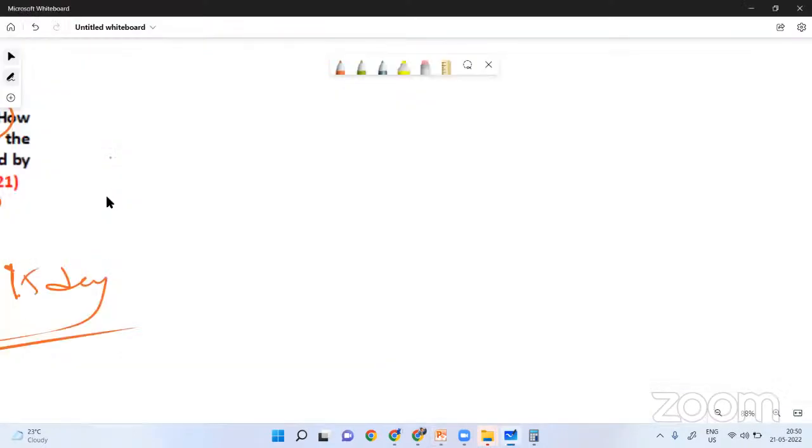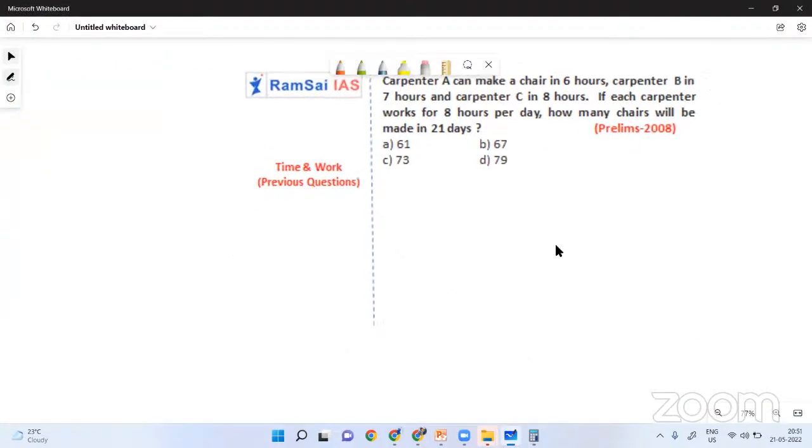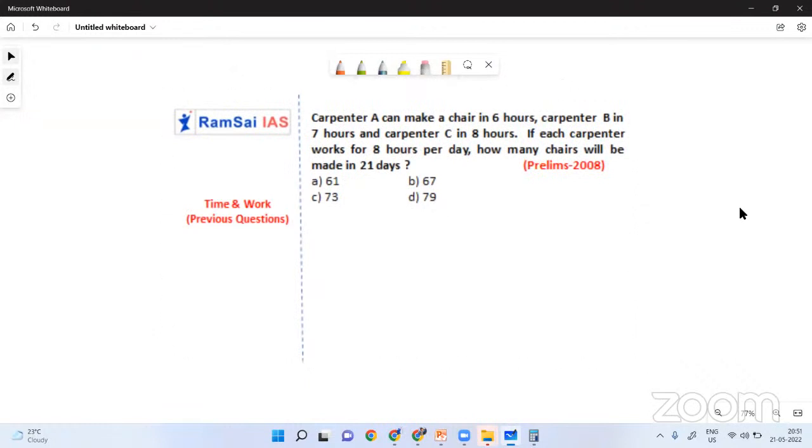Here is the next one, asked in the 2008 prelims. Shall we solve this? Carpenter A can make a chair in 6 hours, carpenter B in 7 hours, and carpenter C in 8 hours. If each carpenter works for 8 hours per day, how many chairs will be made in 21 days? Very simple one. If you solve it in my method, it will be very simple. Shall I show you how to solve it?